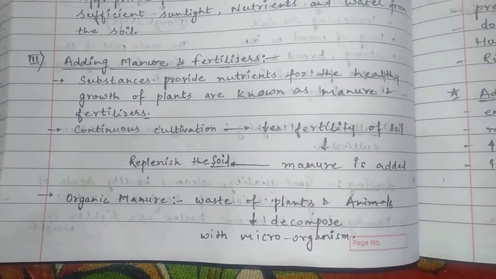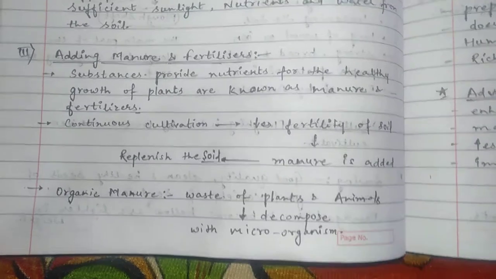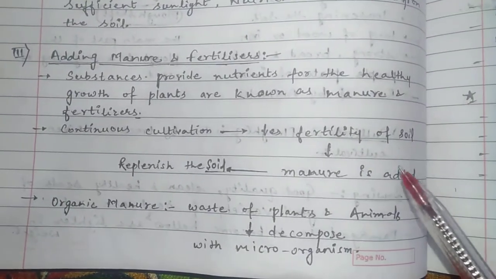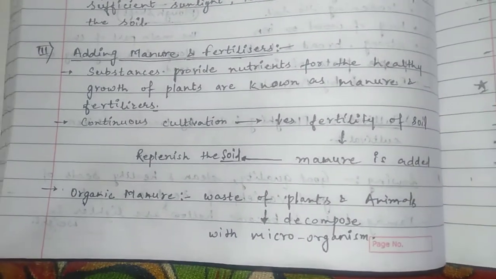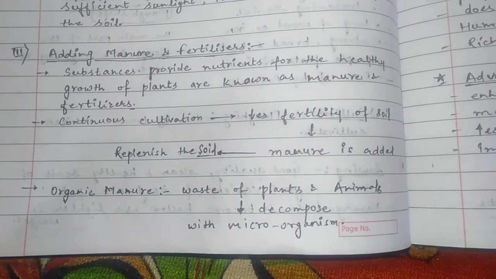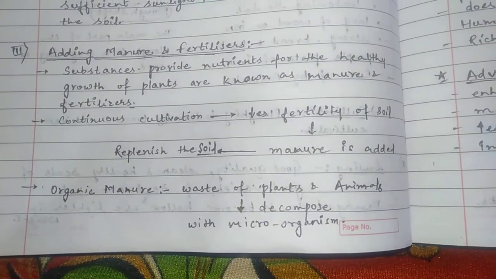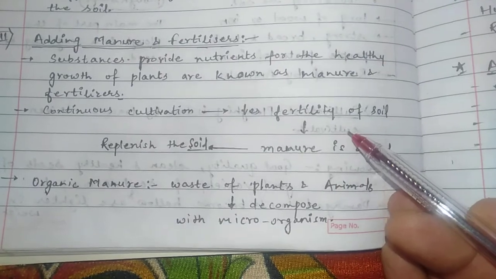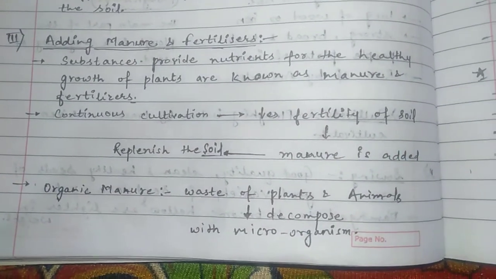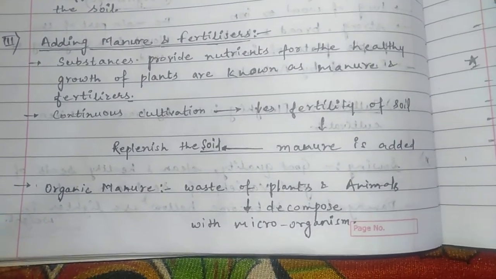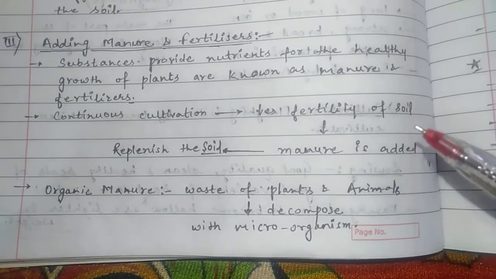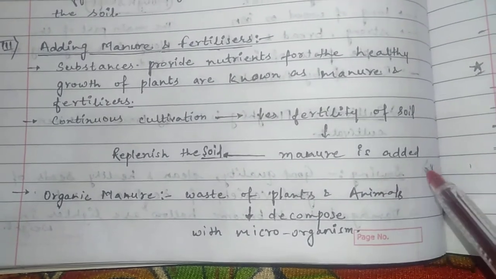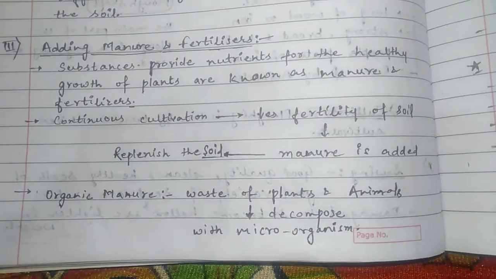Adding manure and fertilizer provides nutrients and healthy growth to the plant, and those substances are known as manure and fertilizer. Then we will talk about why manure is required. Whenever the fertility of soil decreases due to continuous cultivation in the field, the nutrients in the soil decrease, and we need to add manure, which replenishes the soil.